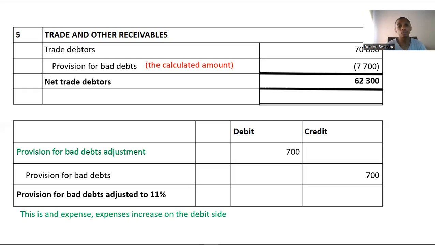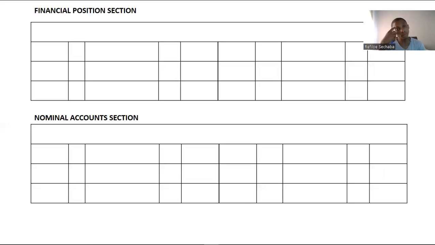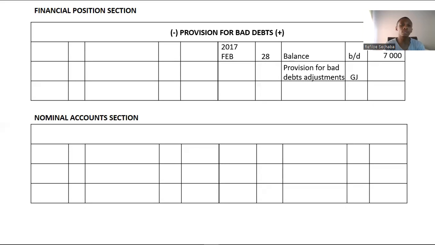As I've explained, the one highlighted in green is an expense, and expenses increase on the debit side. And the one that we highlight in blue, it's simply our debtors control, it should be credited. In the general ledger, our provision for bad debts will increase on the credit side, okay? And you realize that our provision in the trial balance was reflected as 7,000. We're going to start with that balance, but we need to adjust it by increasing it. Therefore, when we increase it, it'll increase on the credit side, because it reduces your asset. It's a valuation allowance, you need to remember that, okay? And our new balance will show the correct value of our provision.